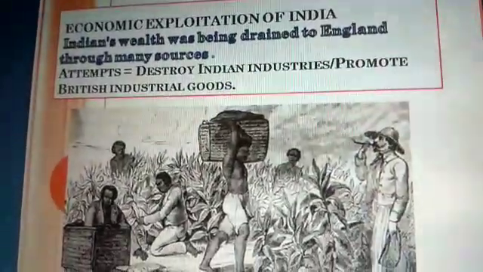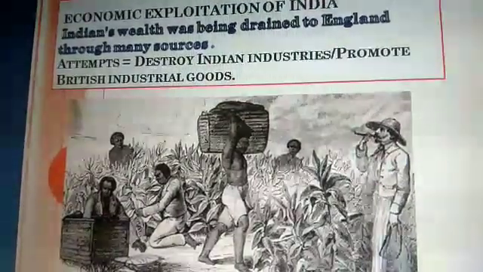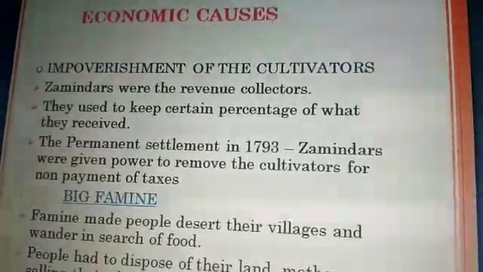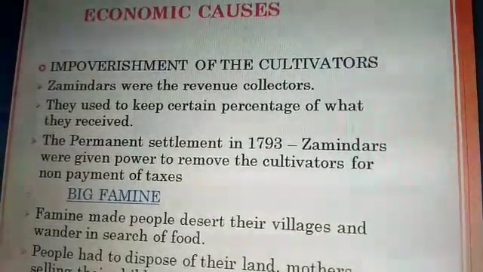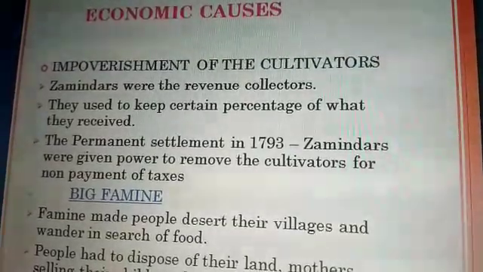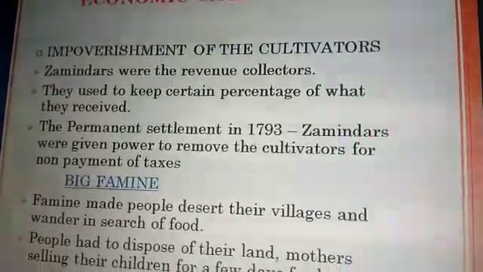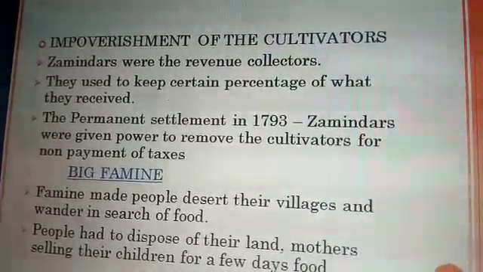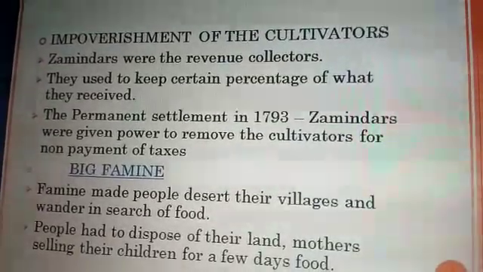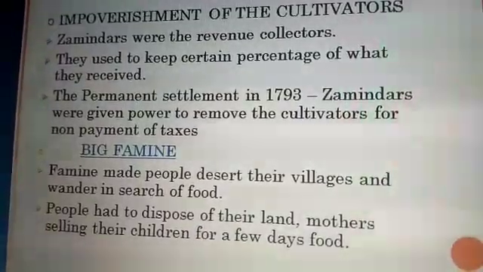See the economic exploitation, how India's wealth was being drained to England through many sources. Next is the impoverishment of the cultivators. Zamindars were the revenue collectors, and they used to keep a certain percentage of what they received. Now these zamindars were given the permanent settlement in 1793. Because of this, they were given power to remove the cultivators for non-payment of taxes.